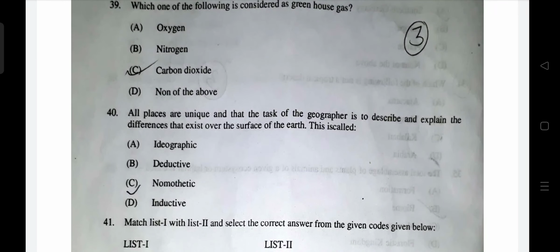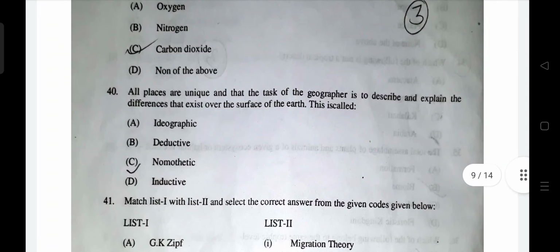Idiography. Deductive and inductive are different approaches. Inductive is a research where we go from specific phenomena to a generalized phenomenon, and deductive is the opposite. We see a general pattern, we apply it to the specific pattern, right? Something like that. You can study it in detail. So it has a totally different definition. So the answer would be idiographic.